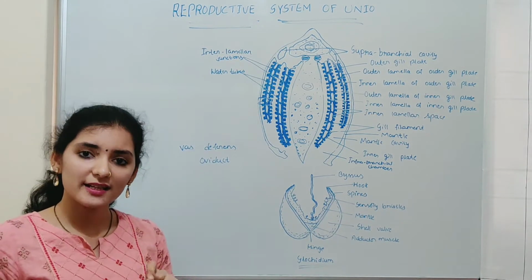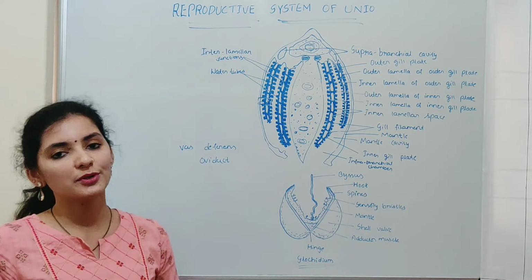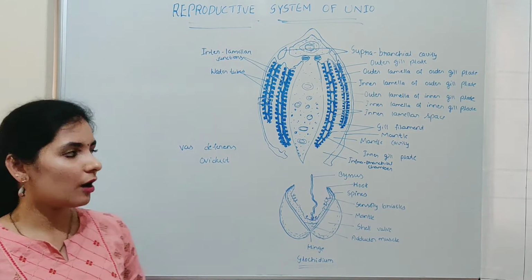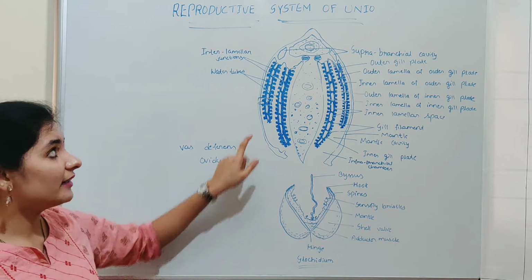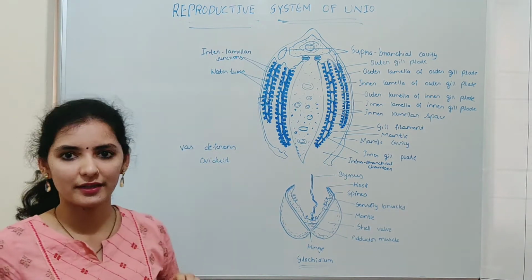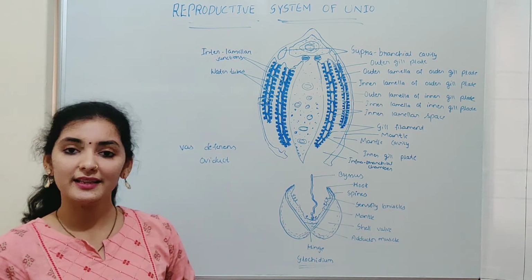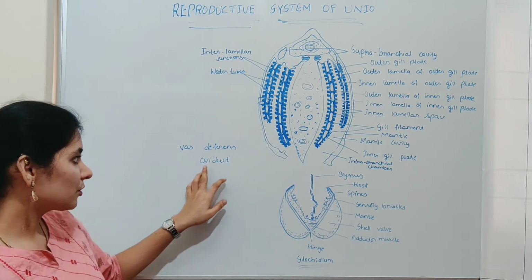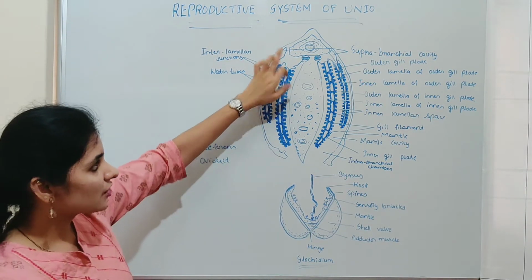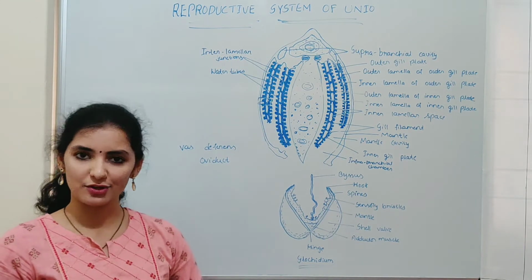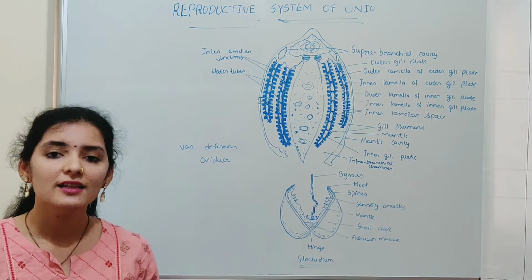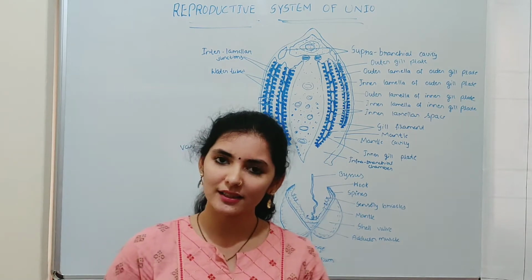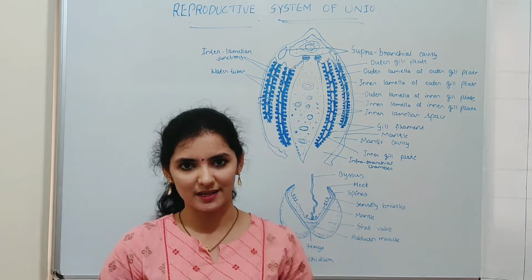For example, in the male, the sperm produced in the testes comes out through the vas deferens and reaches the suprabranchial cavity in the body of the male. In the female, the egg produced in the ovary comes out through the oviduct and reaches the suprabranchial cavity of the female. So once the sperms and eggs are released from the adult, fertilization should take place.